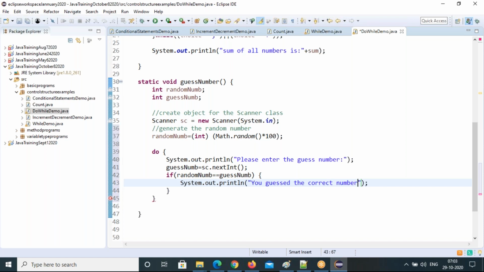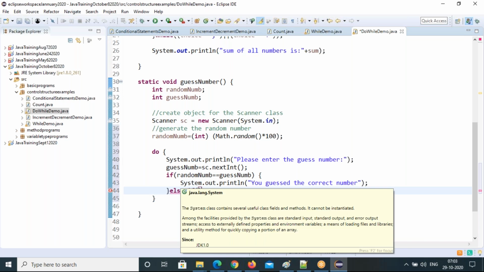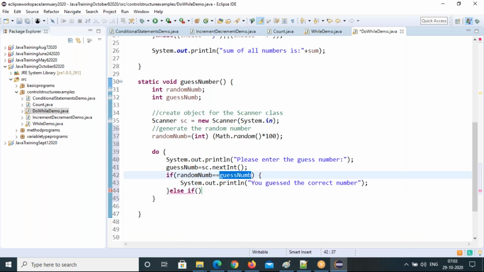So then one more condition, right? One more condition also we will check. So what is that? Else, so if guess number is less than, else you can put else if this guess number is less than random number, then you can say simply, your guess is lower than the number.